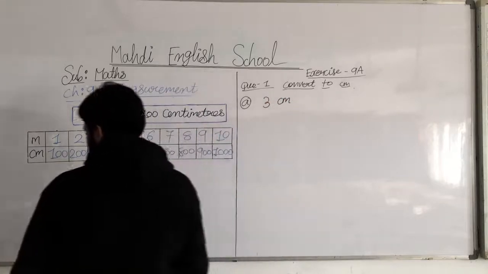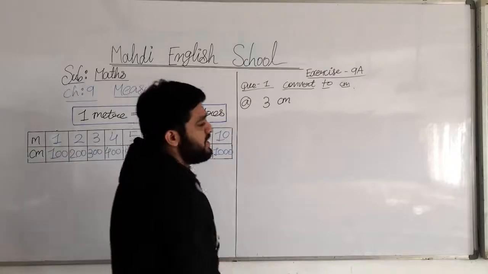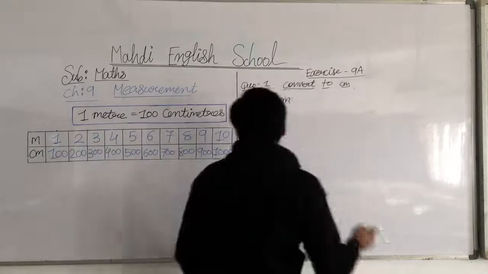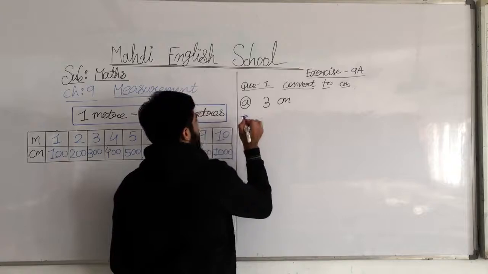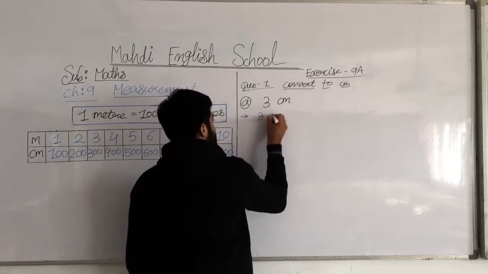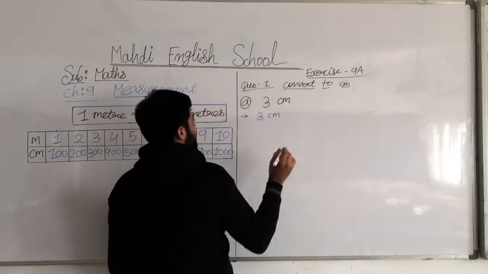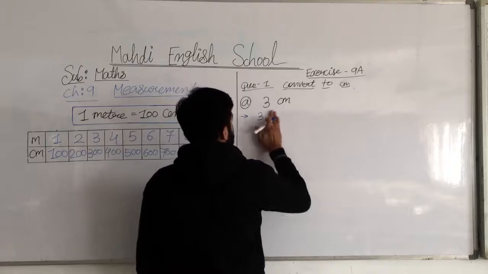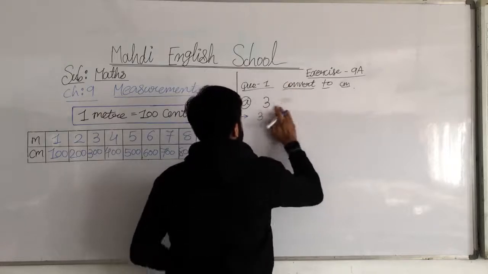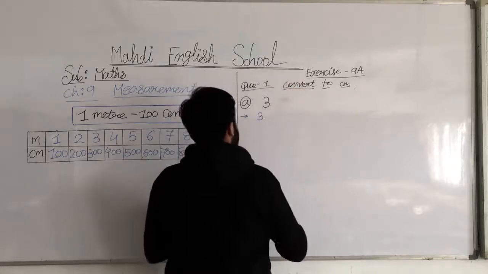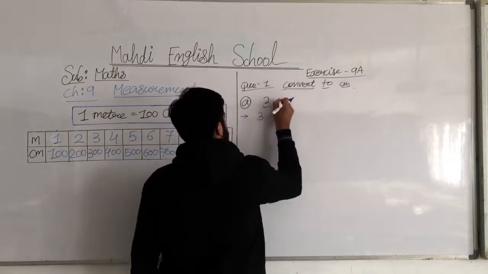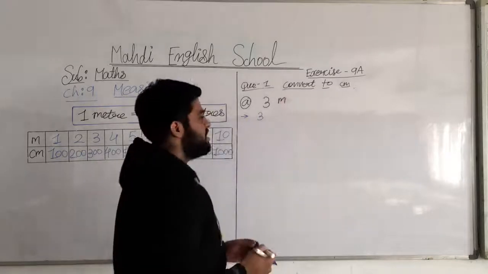Sorry, not centimeter, 3 meter. By mistake I wrote centimeter. We have to convert to centimeter.